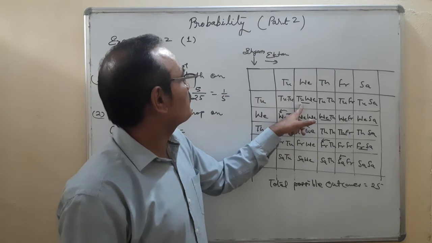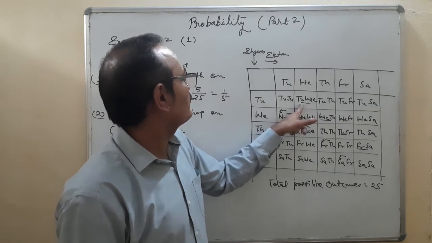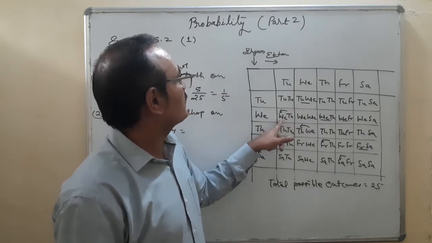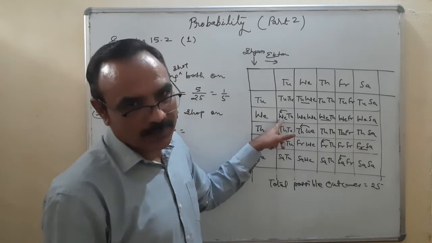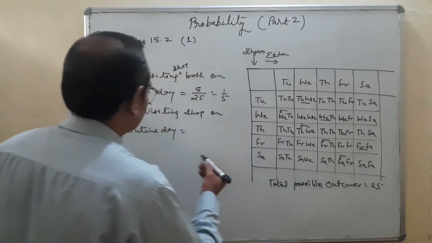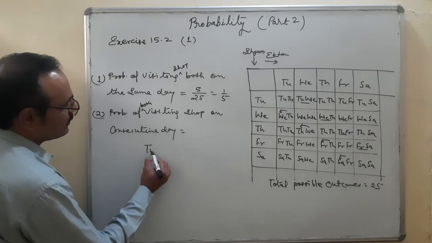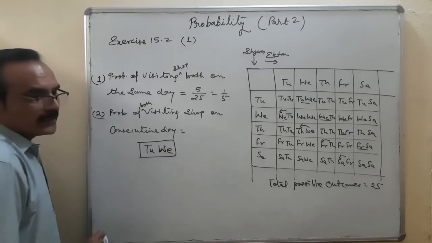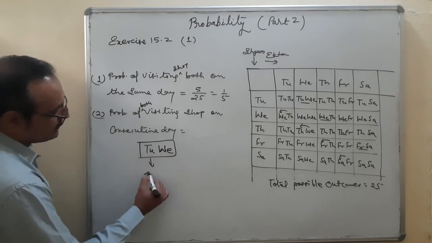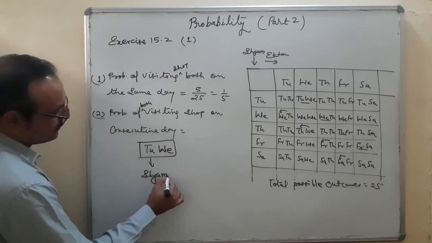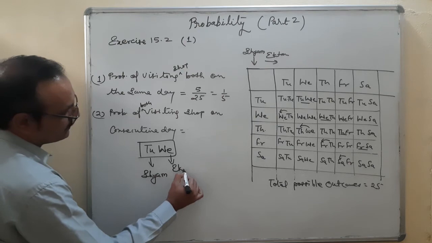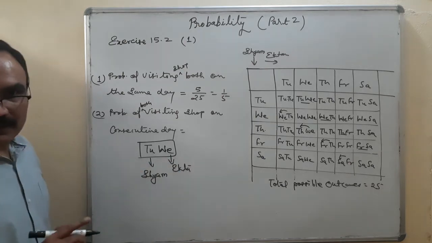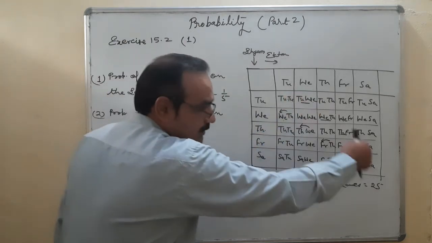Here Syam is visiting on Tuesday and here Ekta is visiting on Wednesday. That means Tuesday, Wednesday, this is the one case. So like that I have made these 4.